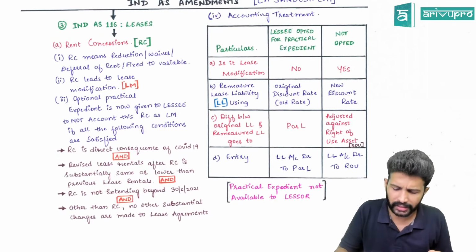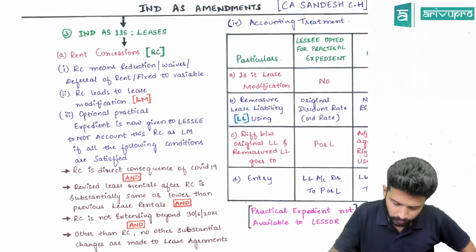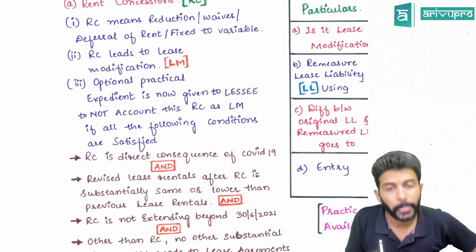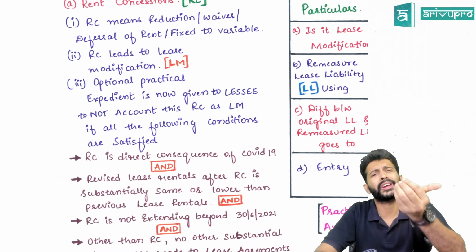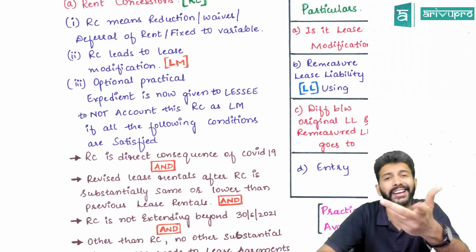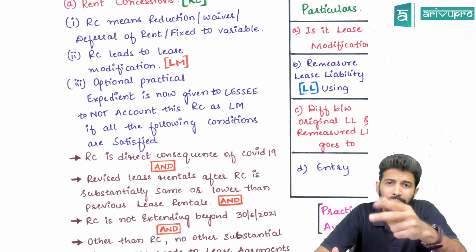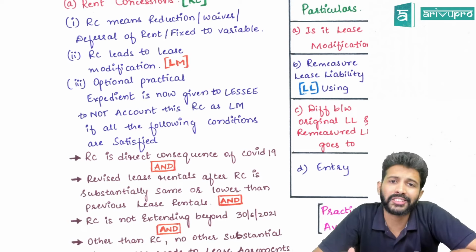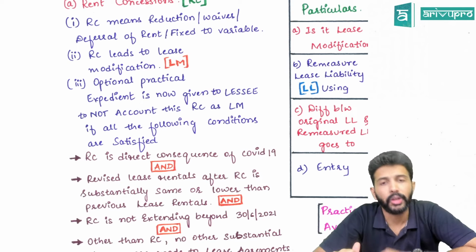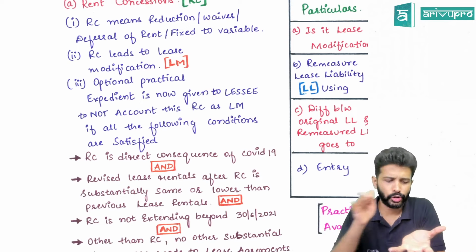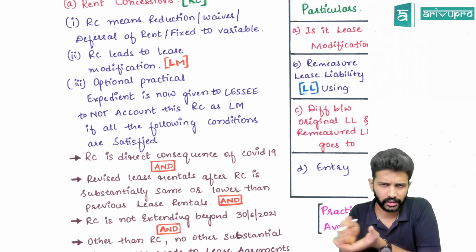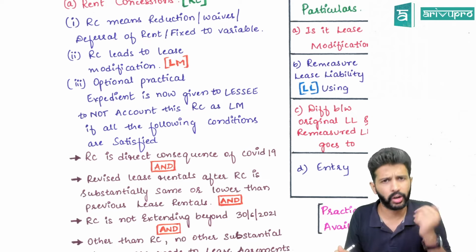If you remember, when I covered the initial amendment video, due to COVID you used to give the lessee some rent concessions and all. That means there are some alterations or modifications in the lease term. So there was a little confusion: should we account for those changes in the lease as a lease modification or not?